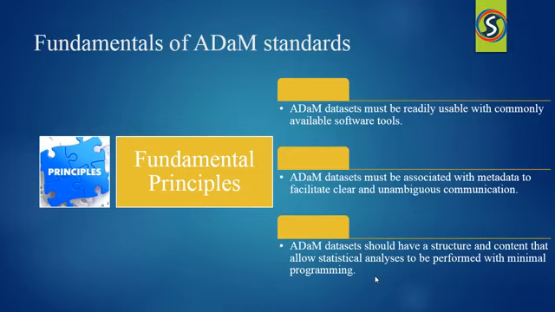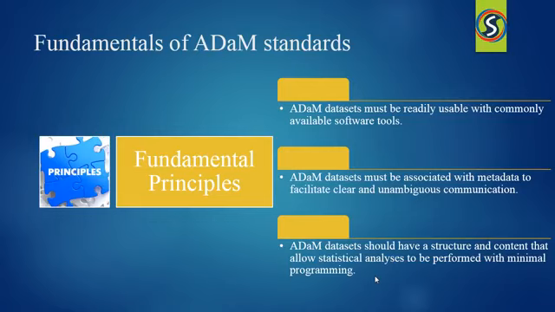When I say traceability, it is the connection between the ADaM domains and the metadata. That is, we are able to trace back from the ADaM domain to metadata domains, to see how we are creating the different variables. And finally, it should have a data structure and content that makes it easy for programmers to write less code and perform more statistical calculations.